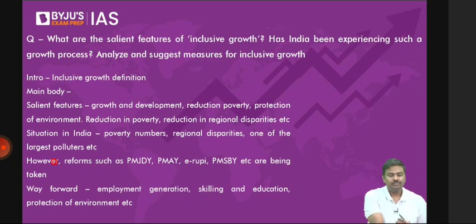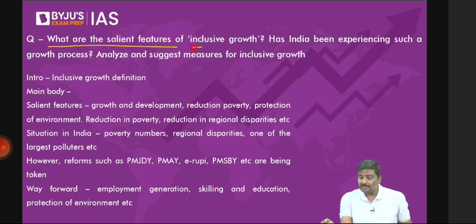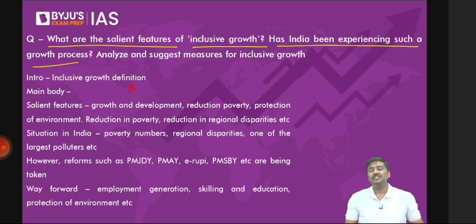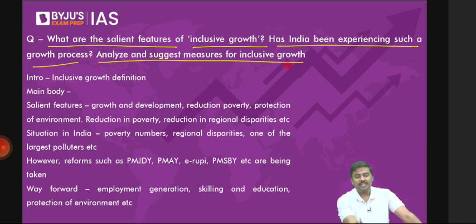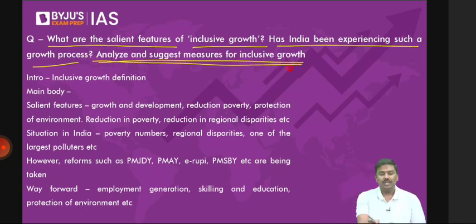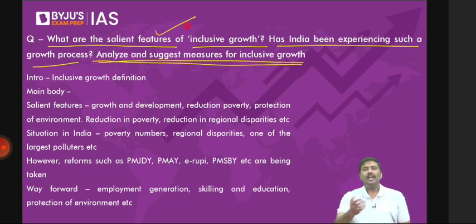Now, what are the salient features of inclusive growth? Has India been experiencing such a growth process? Analyze and suggest measures for inclusive growth. Let's start. There are 3 parts to the question. What is inclusive growth? Use the World Bank definition. As per the World Bank, inclusive growth refers to the pace and pattern of growth, where both are interlinked and both can be achieved simultaneously.